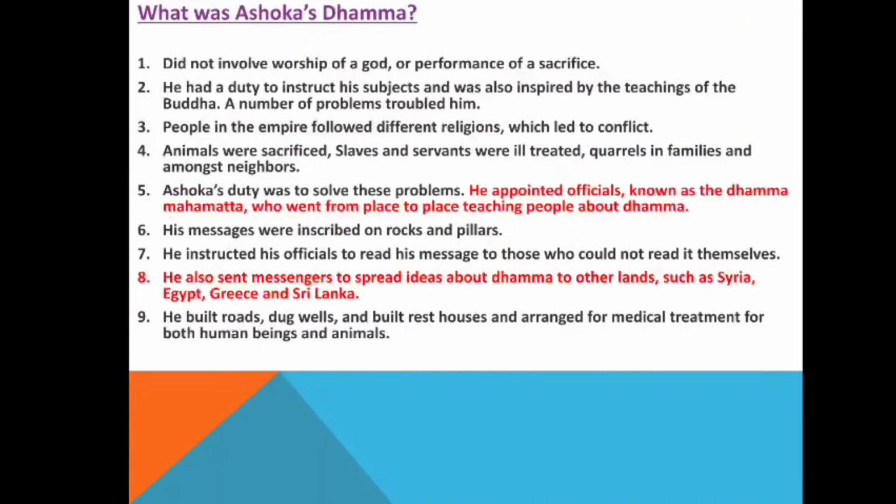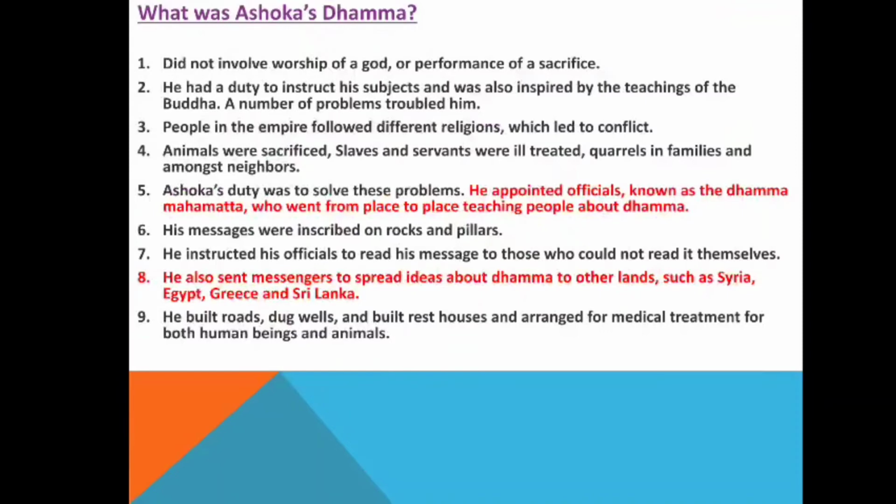So because of that, there were so many conflicts between the people. So he decided to give his dhamma, which did not involve any worship of god, and did not involve ourselves in any conflict based on religion. Animals were sacrificed, slaves and servants were ill-treated, and there were quarrels in families and amongst neighbors. These things should be avoided.